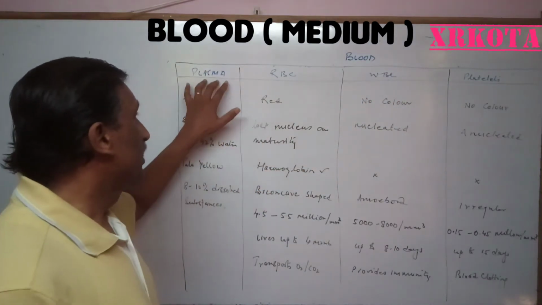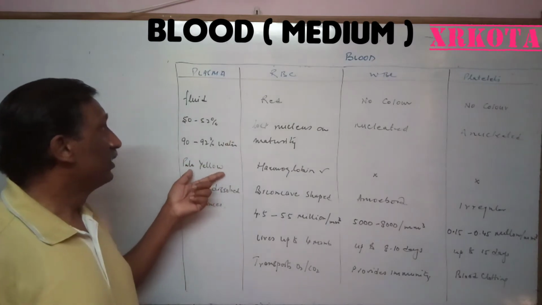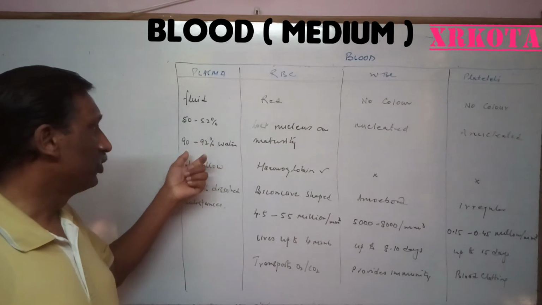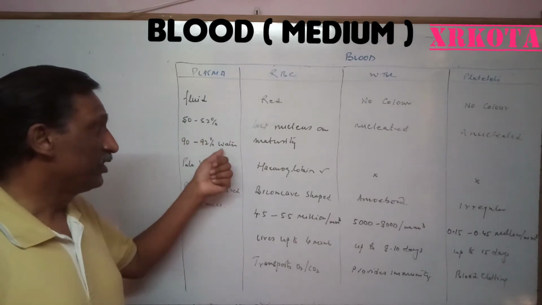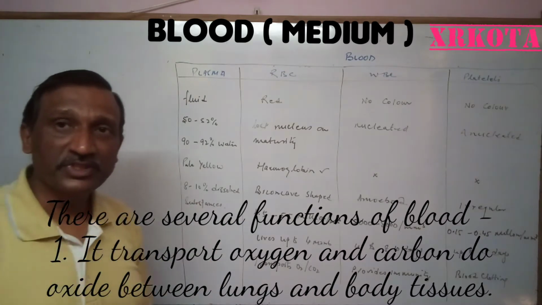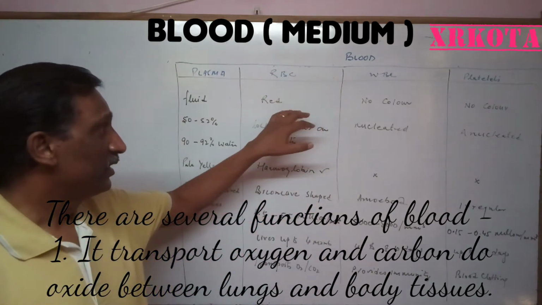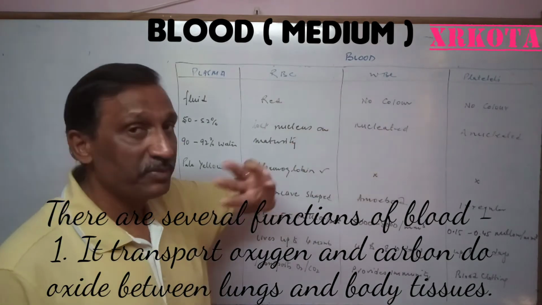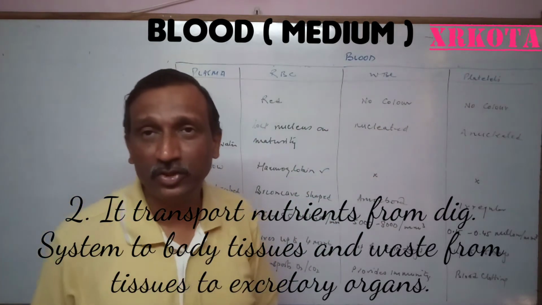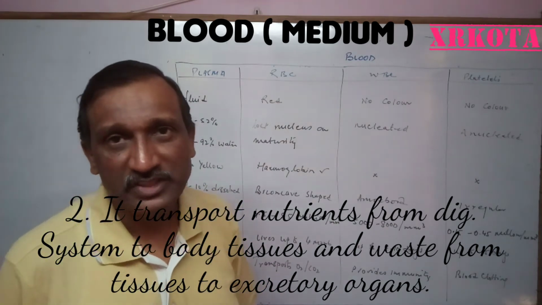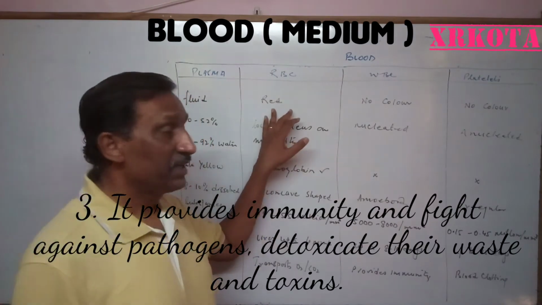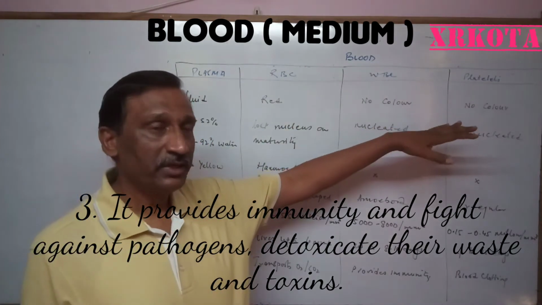The plasma is pale yellow in color, and it is about 50 to 52% of the total blood volume. Of this, 90 to 92% is mainly water, and 8 to 10% are dissolved substances. In the blood corpuscles, there are three types: RBC, WBC, and platelets. RBC is also known as erythrocytes, WBC as leukocytes, whereas platelets are called thrombocytes. The RBC are red in color, whereas the other two are colorless.